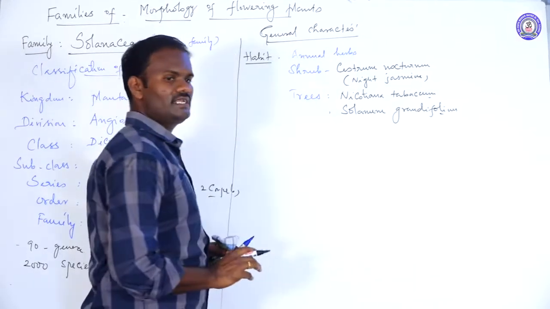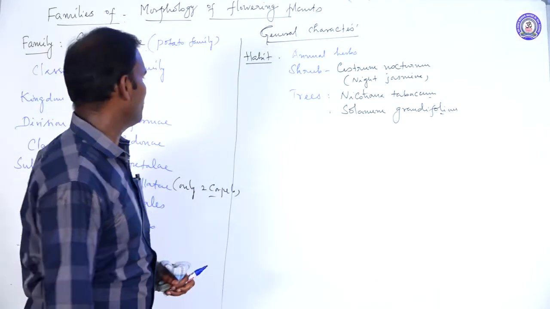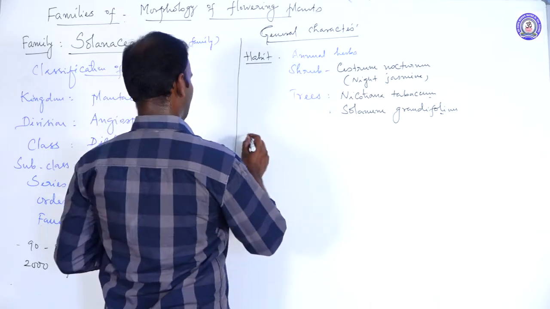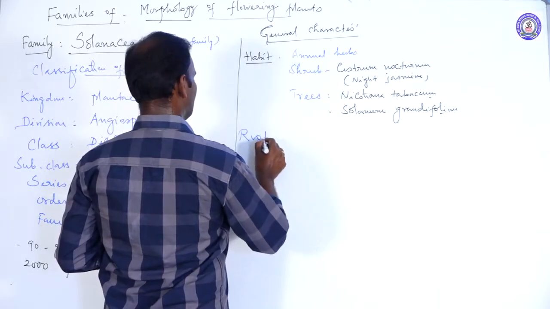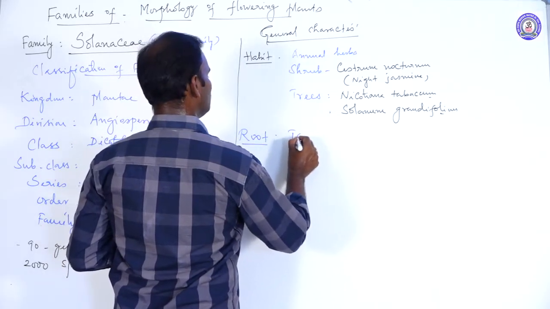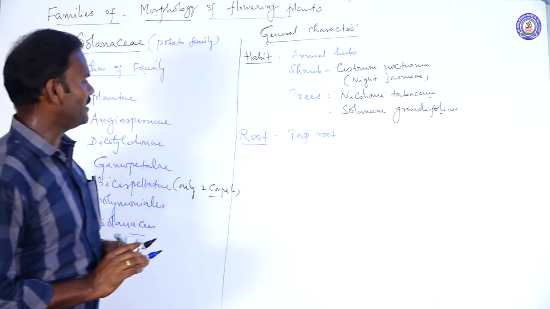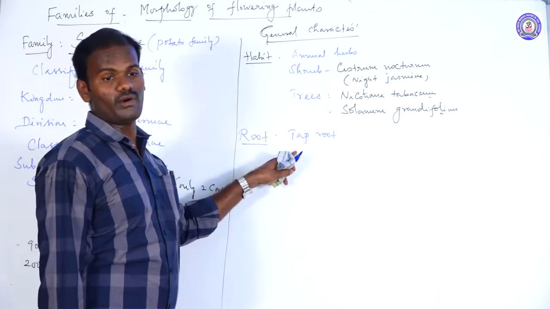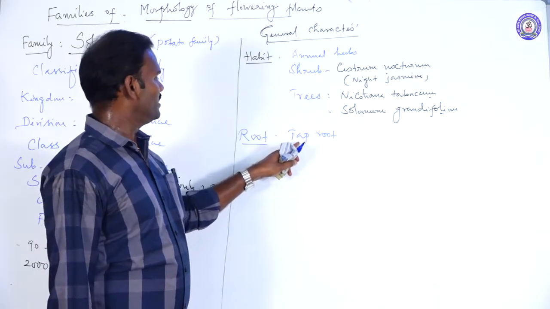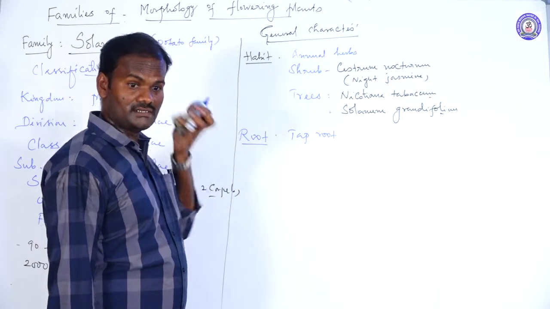These are examples of trees which belong to the Solanaceae family. If you take the root system, it is a taproot system, because the root developed directly from the radicle of the embryo is called the taproot system. It is a characteristic of dicots.